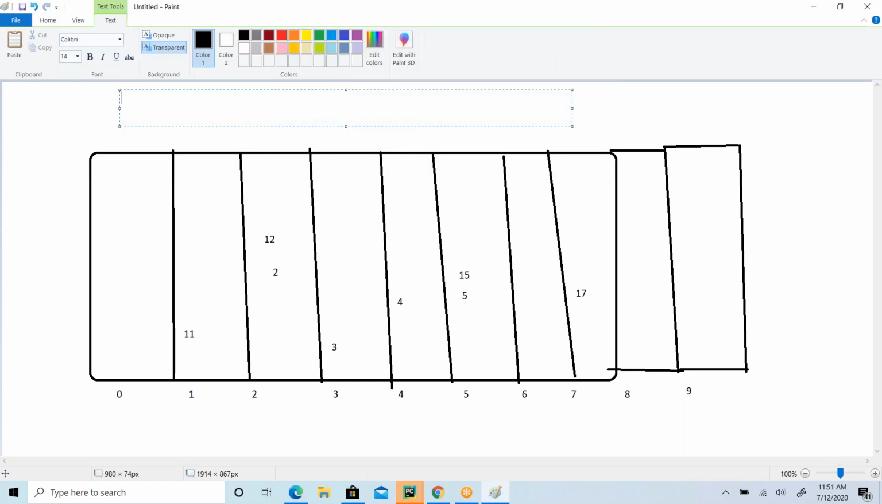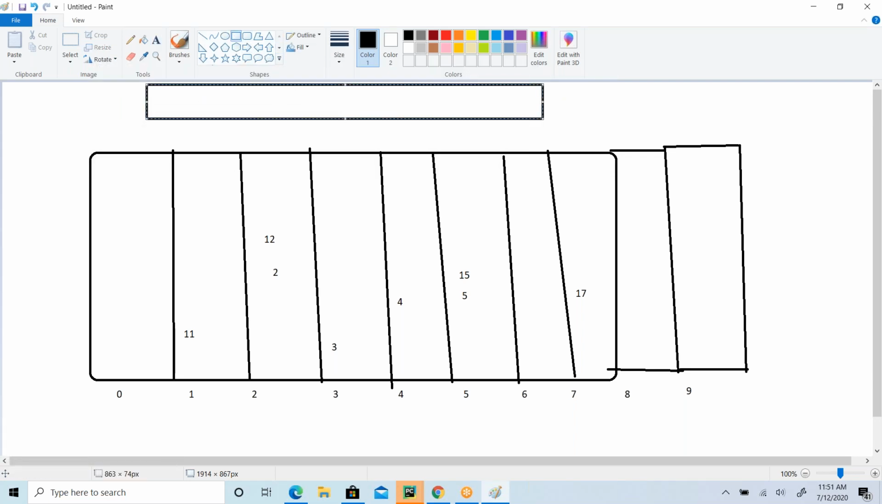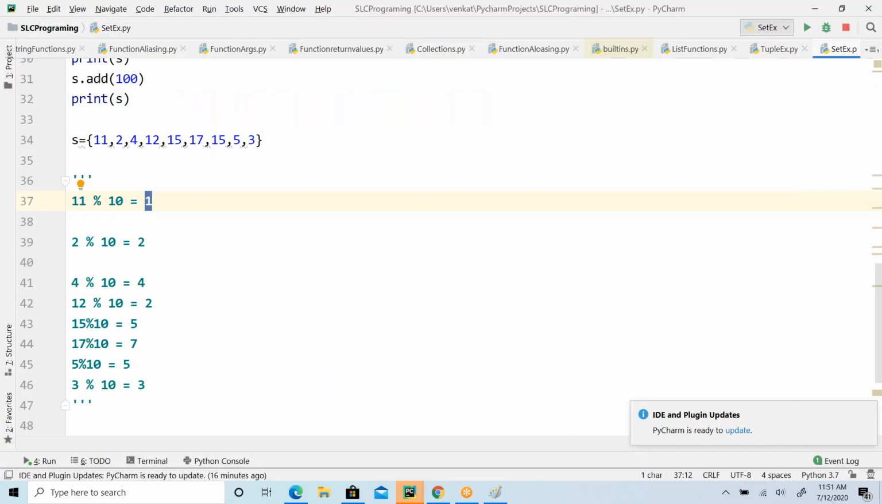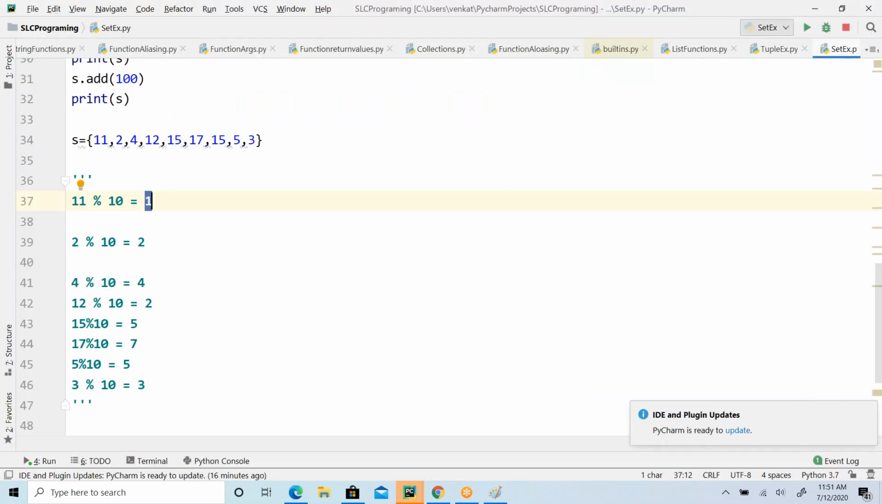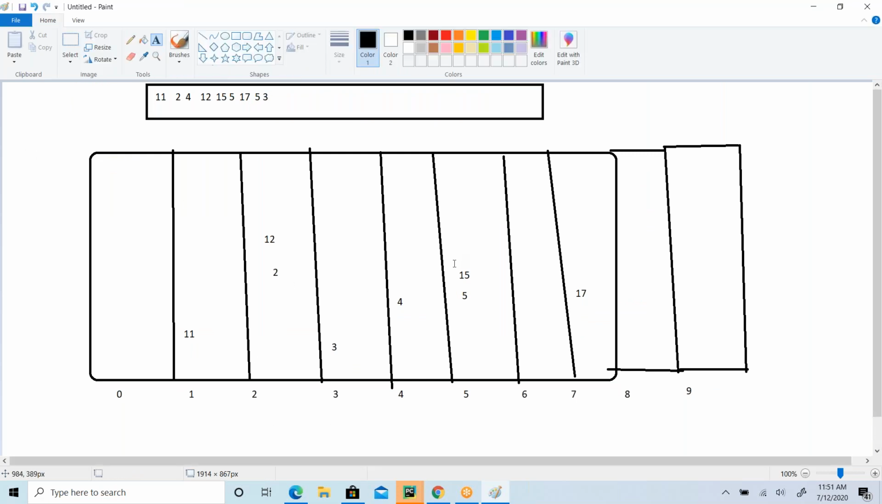But if you look at the index-based approach, how it is going to organize, it is going to organize in a single sequence, right? Whatever elements you have, all of them are going to be arranged in order in a single bucket. Completely in a sequence: 11, 2, 4, 12, 15, 5, 17, like this you are going to get all the elements in a sequence. But here it's not arranged in a sequence.